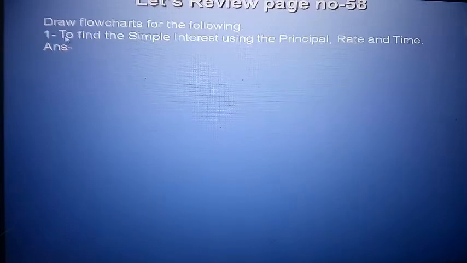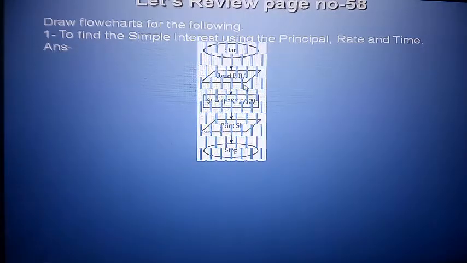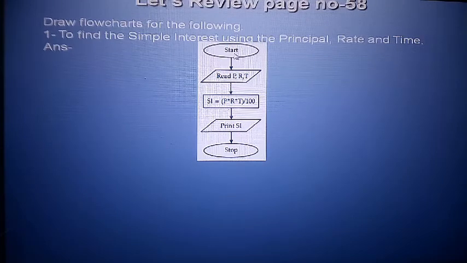So some problems here, and one by one we discuss. Draw the flowchart to find the simple interest, given principal, rate and time. Like the previous example, better start here. Read three variables: P, R, T, principal, rate and time. Because you input, use the input symbol.